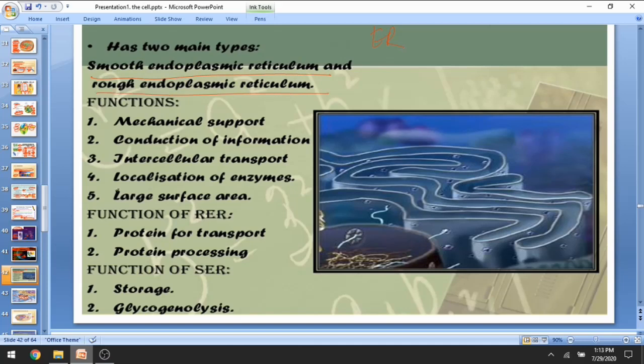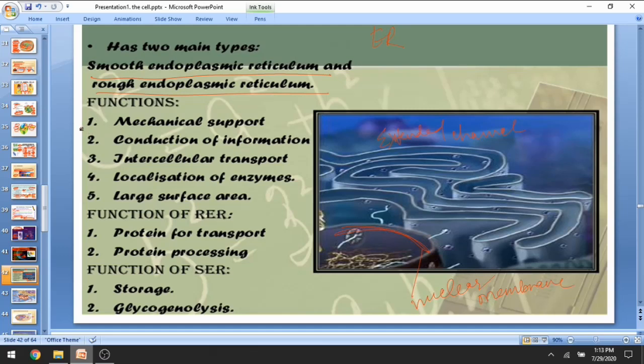These endoplasmic reticulum are extended channels, an extension of the nuclear membrane. This is the nuclear membrane, and these are extended channels of the nuclear membrane.